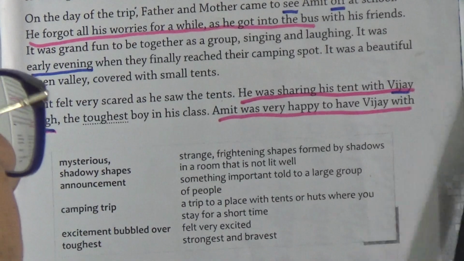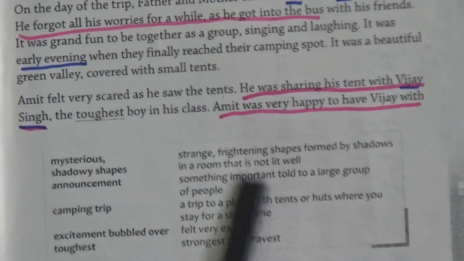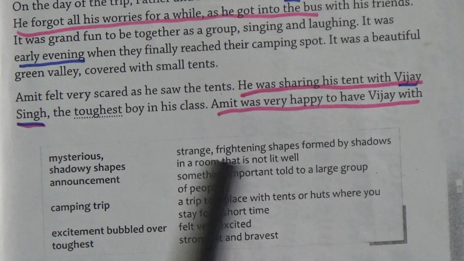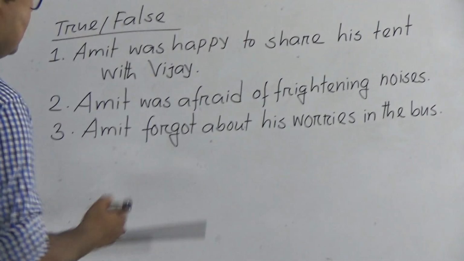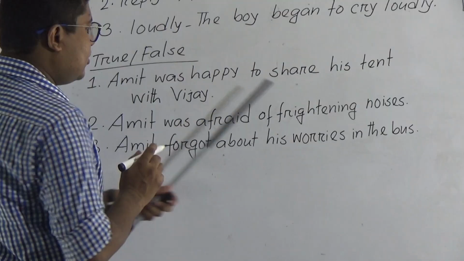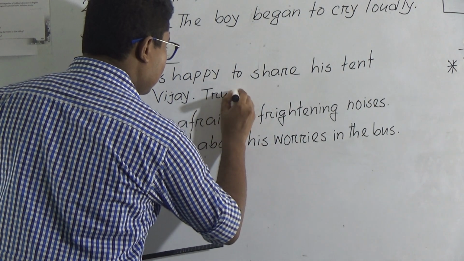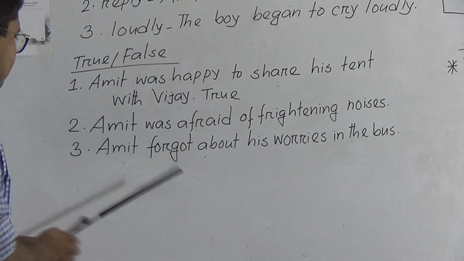And Amit was very happy to have Vijay with him. So Amit was very happy to share his tent with Vijay Singh, according to the story. So this one is true. Amit was happy to share his tent with Bijoy. This one is true.